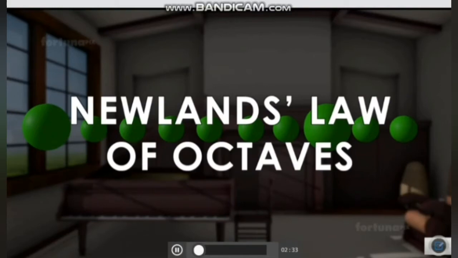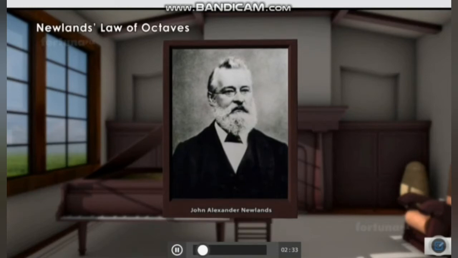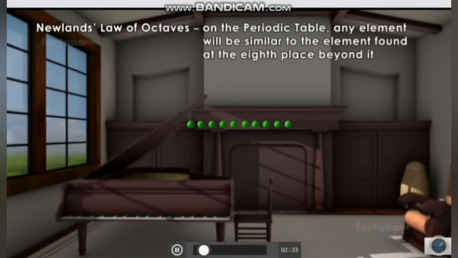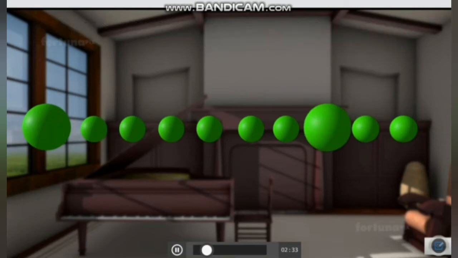Newlands' law of octaves was proposed in 1866. According to this law, on the periodic table, any element will be similar to the element found at the 8th place beyond it.